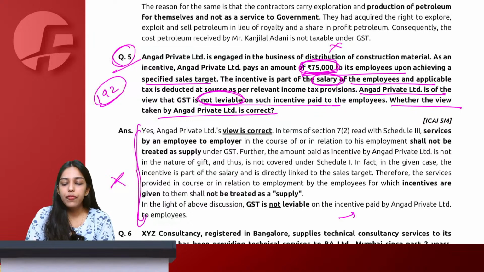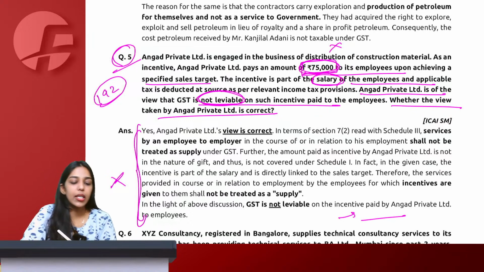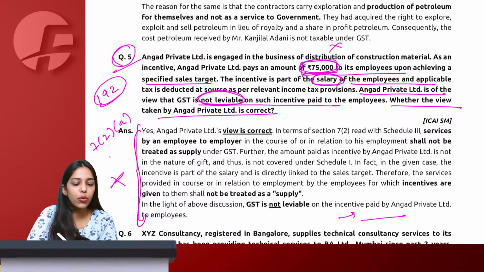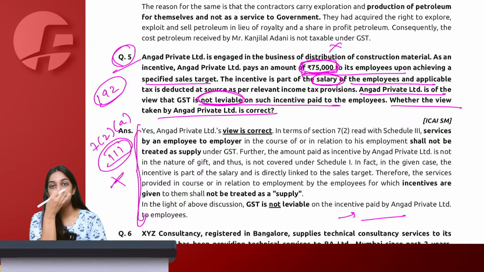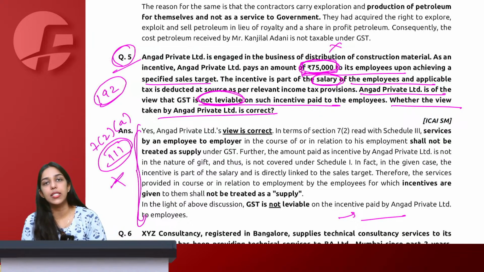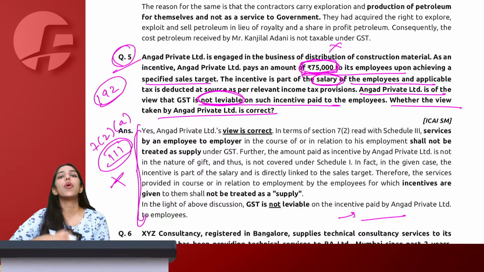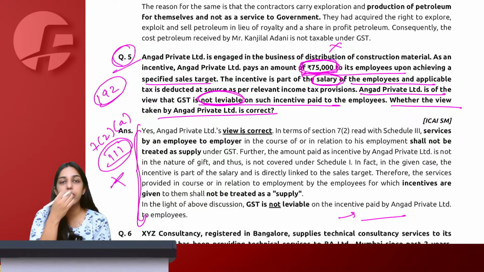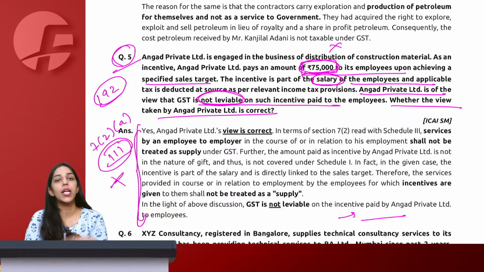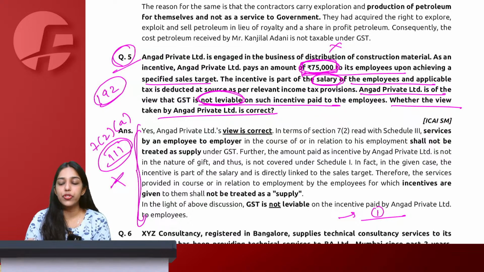No. Again, first paragraph you will write. Let's see. We have studied section 7(2)(a) read with schedule 3, which simply says that employer-employee relationship is outside the purview of GST. So whatever salary, perquisites, facilities, benefits are provided as a part of cost to company, they are all not taxable under GST. So para number 1, we give the provision.